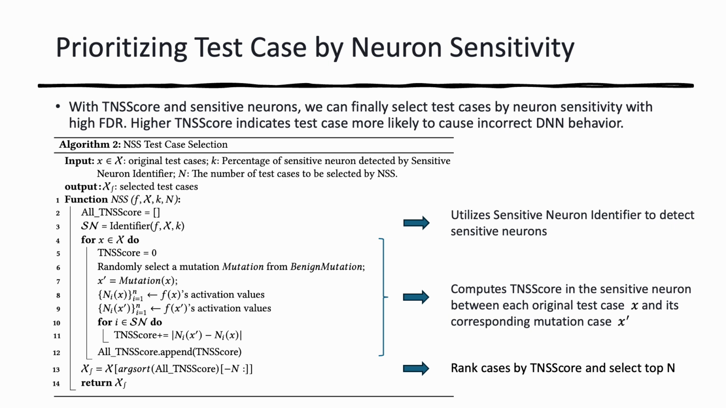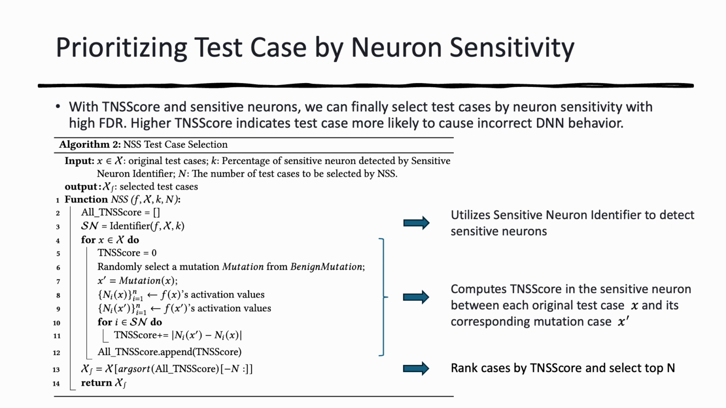Then, for each test case in the candidate set, we apply a benign mutation, such as rotation or scaling, to generate a slightly modified version of the test case. We feed both the original test case and its mutated counterpart into the DNN. Next, we calculate the TNSS score for each test case, but importantly, we only consider the activation values of the sensitive neurons that we identified earlier. By focusing on these critical neurons, we can efficiently assess the impact of each test case on the DNN's behavior.